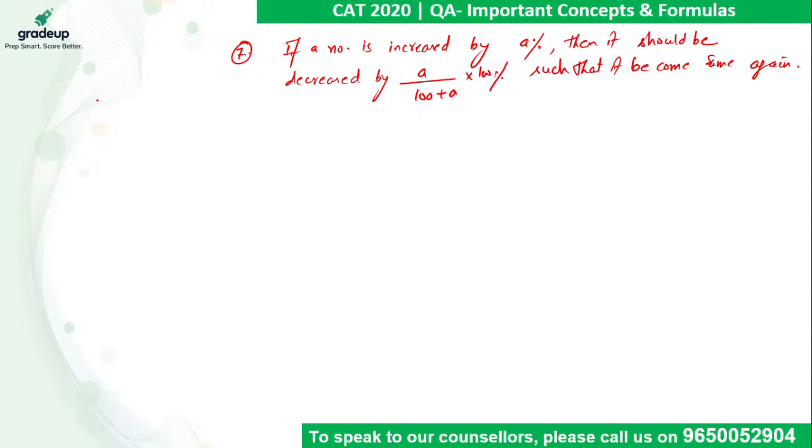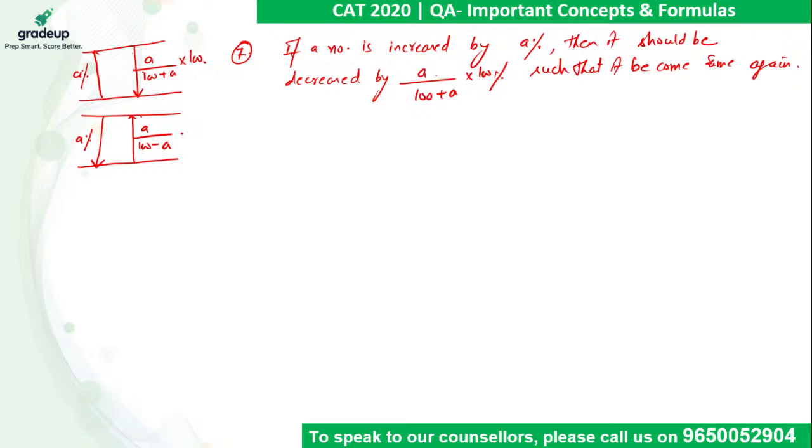So if you increase a number by a%, in the question you will be asked by what percentage it should be reduced such that it becomes the same again. This percentage value is a upon 100 plus a into 100%. Likewise, if the question says a value is decreased by a% first, now by what percentage should it be increased such that it becomes the same again? It will be a upon 100 minus a into 100%, right?